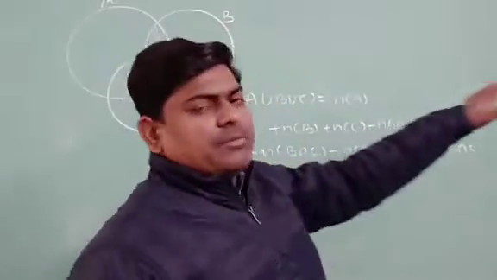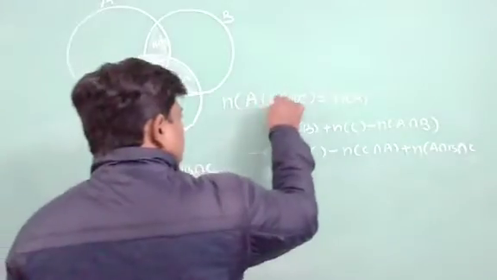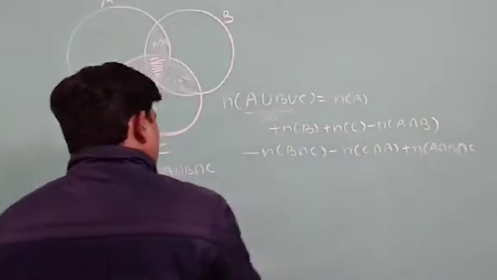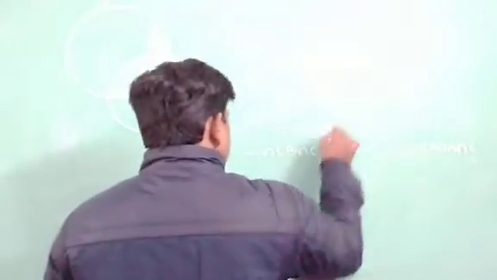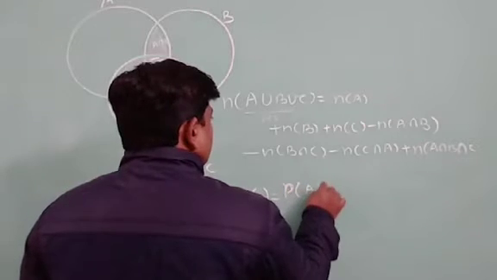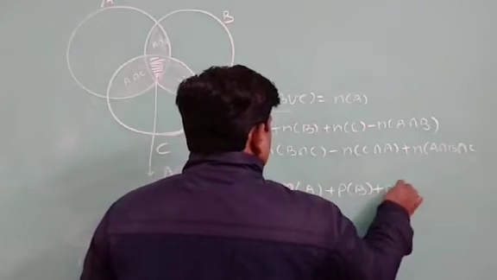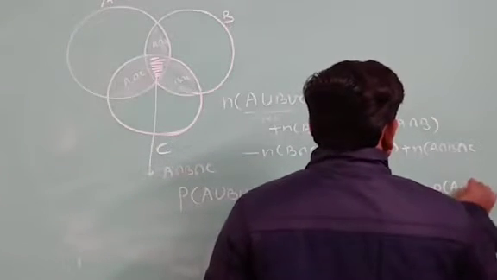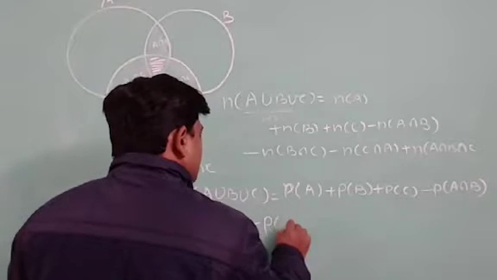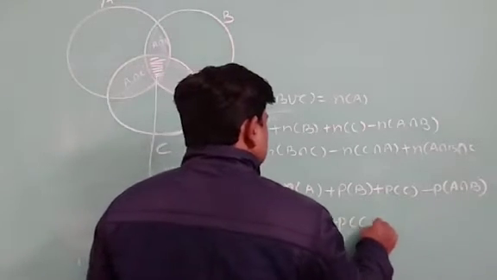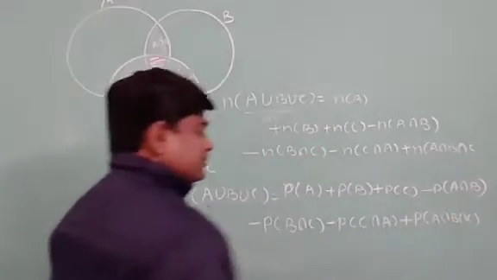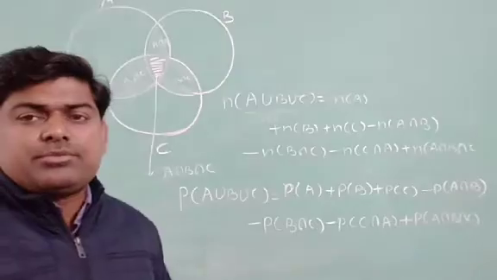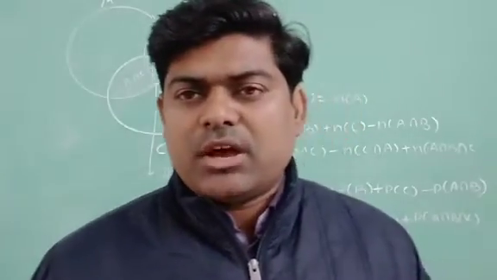And now if the whole equation is divided by number of S, then number of A union B union C upon number of S is probability of A union B union C. When it is divided by number of S, it will be probability of A, this one also probability of B, this is probability of C. Then minus probability of A intersection B, minus probability of B intersection C, minus probability of C intersection A, and plus probability of A intersection B intersection C. These things we have to learn here.